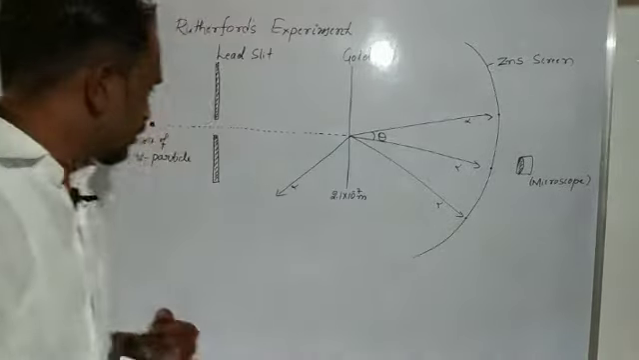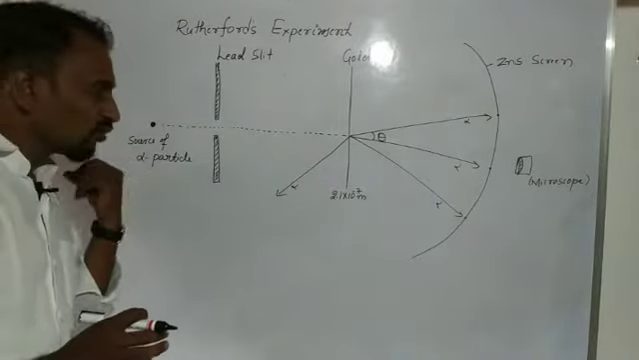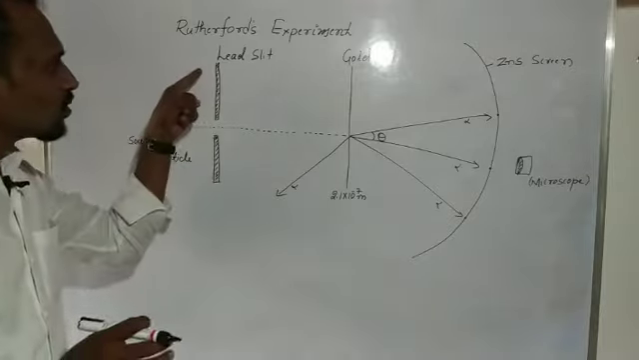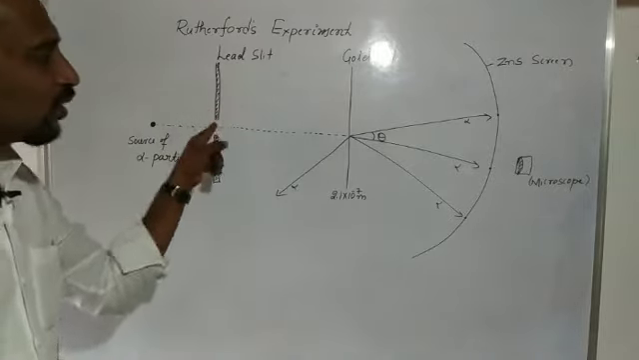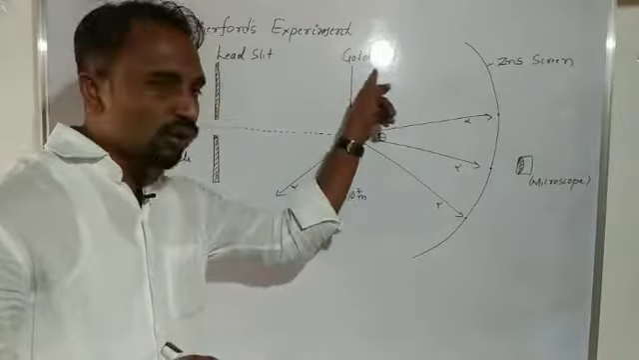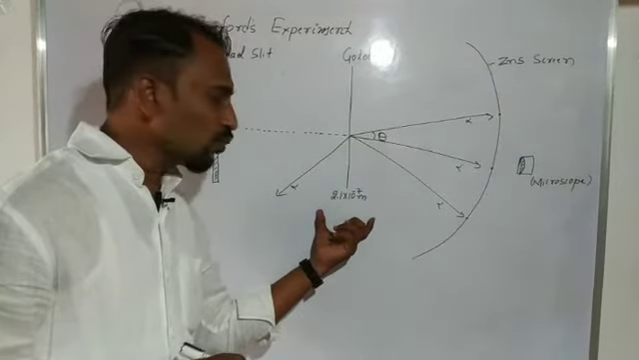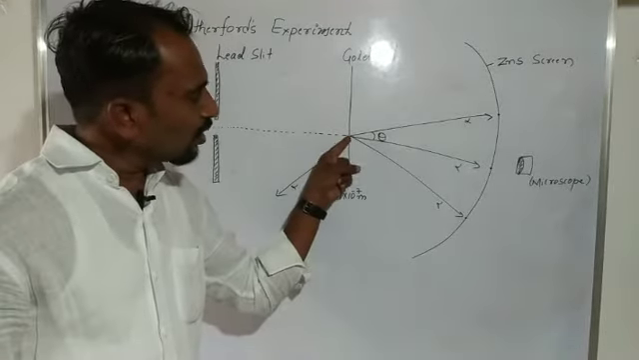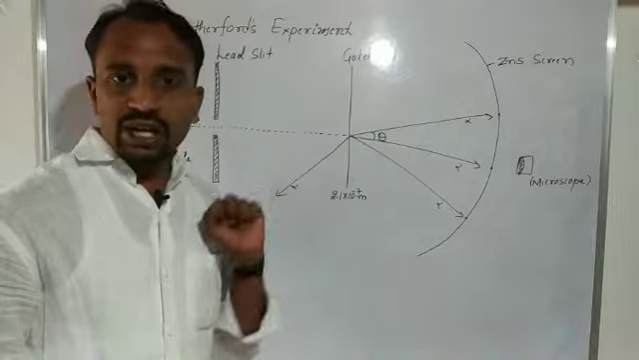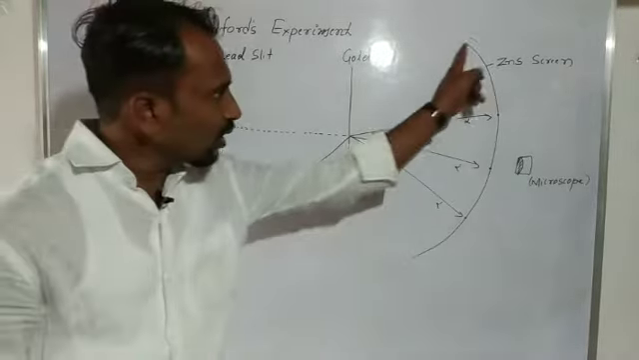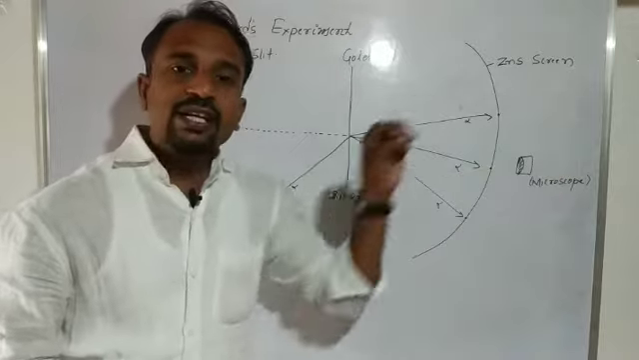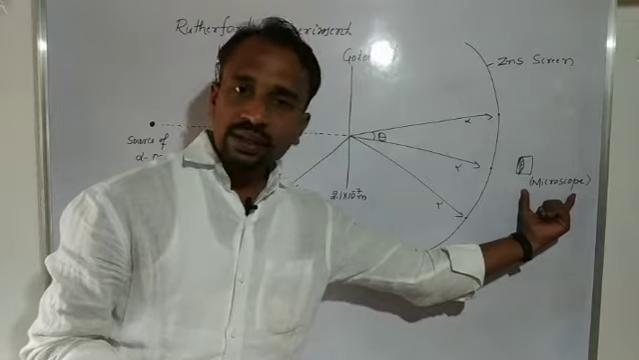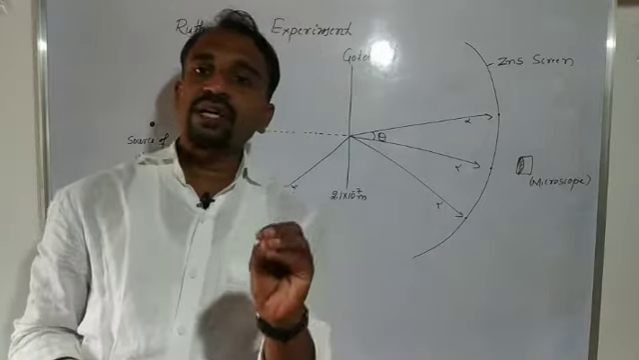Okay, I will tell it once more. Suppose we consider the source of alpha particles. This source continuously emits alpha particles. These pass through the lead slit. Then the alpha particles fall on a gold foil, whose thickness is 2.1 into 10 power minus 7 meter, very thin. Then what happens? The alpha particle is scattered at a different angle, and the scattered alpha particle falls on the zinc sulfide screen. Then we get a flash of light, which is observed by the detector, the microscope.